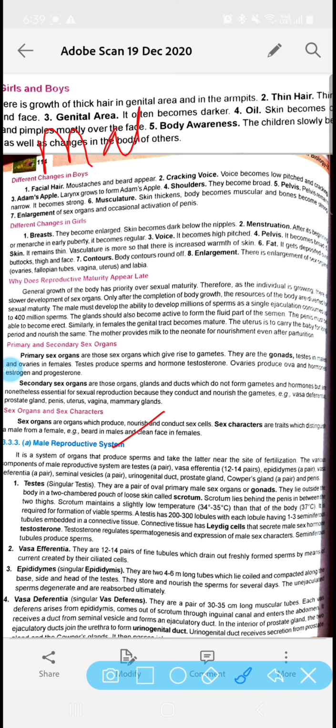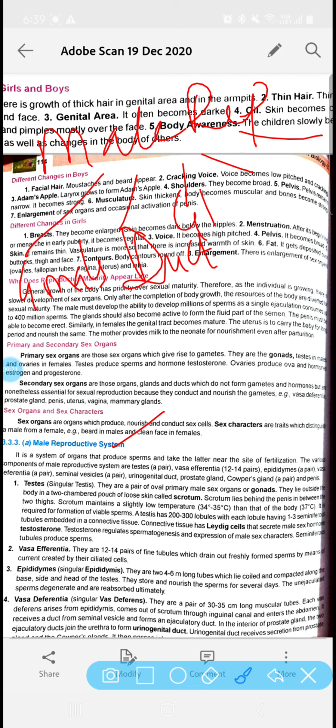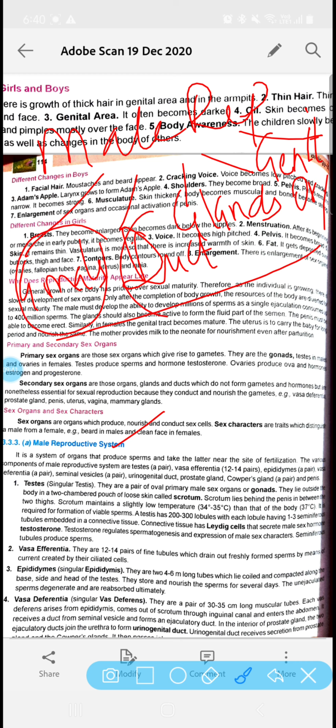The male reproductive system is divided into various parts. The first one is gonads, second is ducts, third is glands, and fourth is genital organ. Clear? So if this 5 marks question comes, you have to first show the division of the male reproductive system, that it is divided into various parts: gonads, ducts, glands and genital organ.